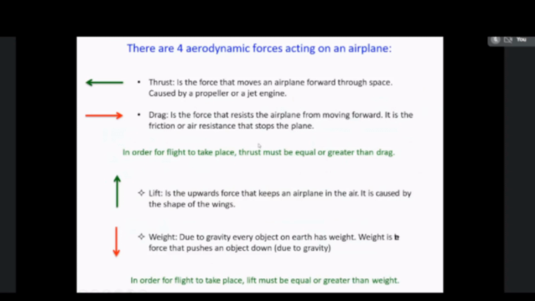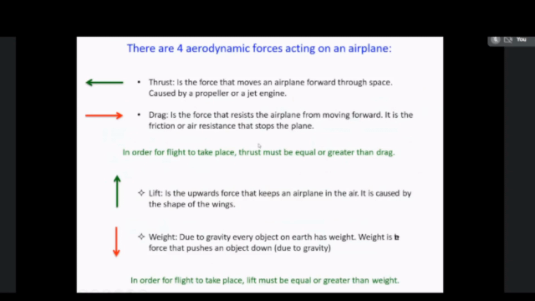So fourth control device is elevator. This elevator is another control device which is used to control the up and down movement of the aircraft. The up and down movement is also known as pitching movement. So this is up and down movement. When the aircraft is flying at a very high altitude, the up and down movement will be needed.